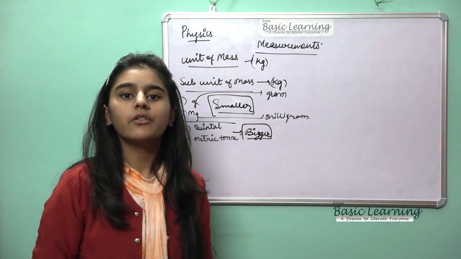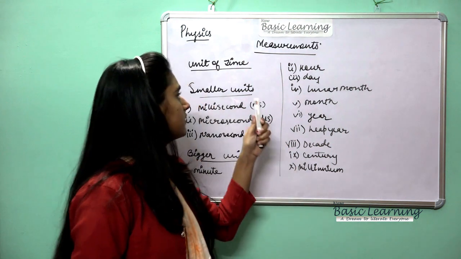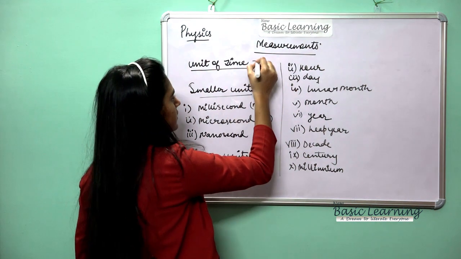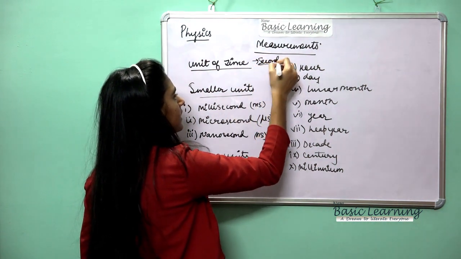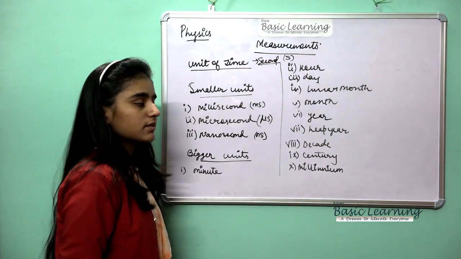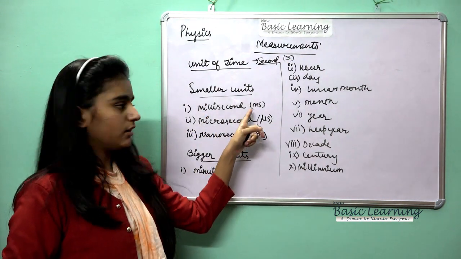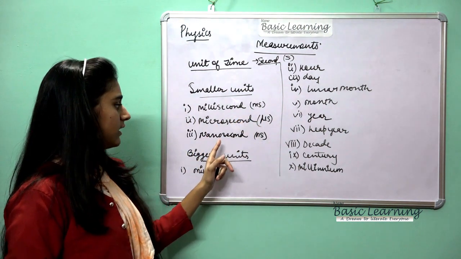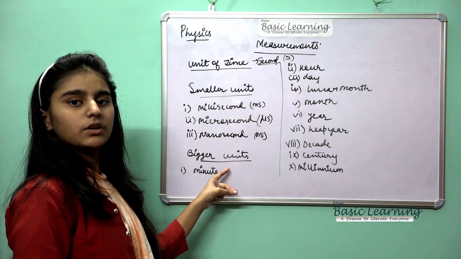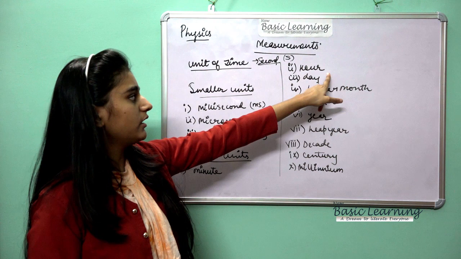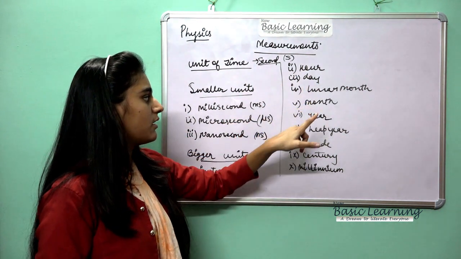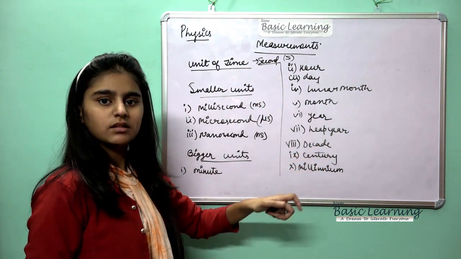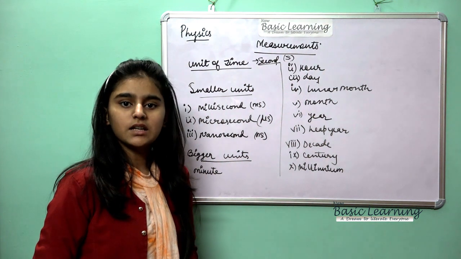Now we will move to unit of time. What is the unit of time? SI unit of time is second, and the symbol is s. Now here some smaller units are millisecond, symbol is ms, then microsecond, and nanosecond, symbol is ns. Now bigger units are minute, hour, day, lunar month, year, leap year, decade, century and millennium. Okay, these are the bigger units.